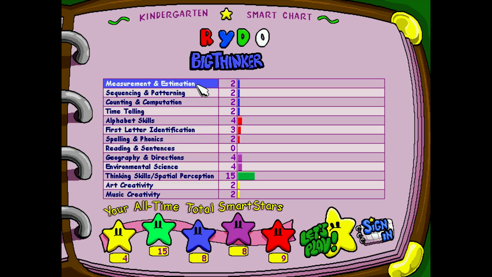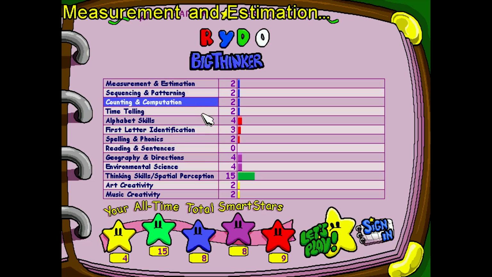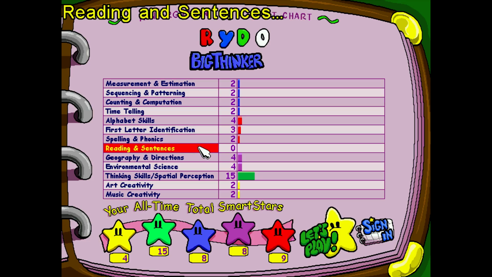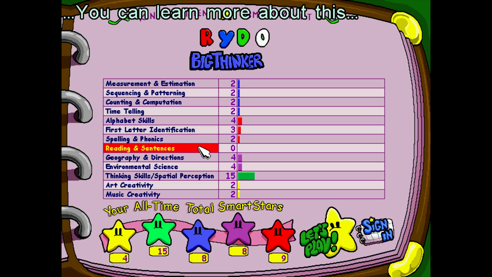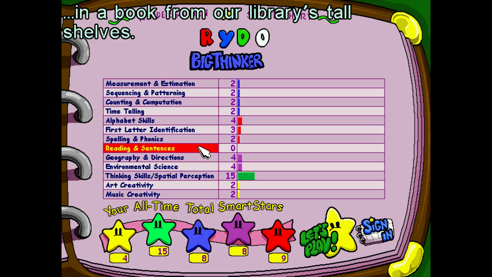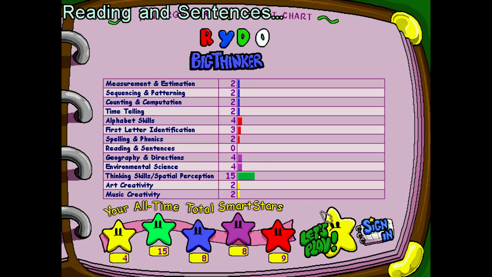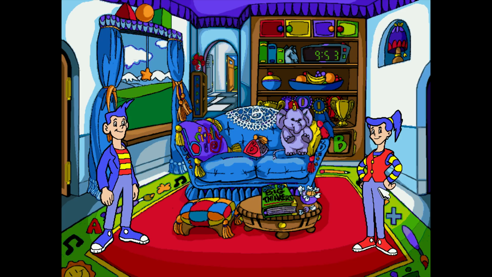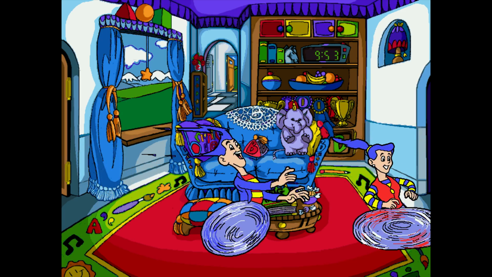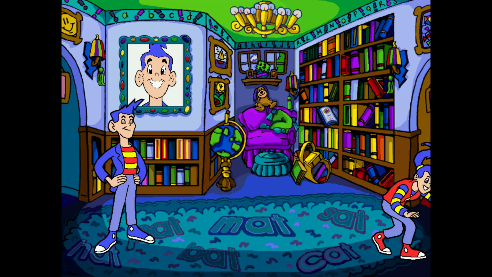So if you did want to specifically do measurement and estimation here, reading and sentences. You can learn more about this in a book from our library's tall shelves. There's no right clicking. So the only one I didn't get stars from is this.